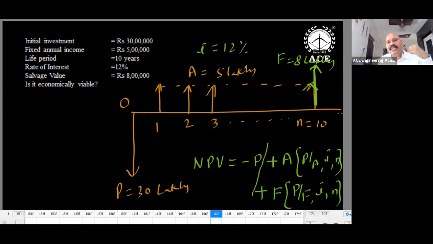Sorry, if the project is getting disposed, that life period is over, it's like scrap. It will become scrap. Salvage value is nothing but scrap value at the end of the life period. 8 lakhs. Salvage value generally we will get at the end only. So that's why I kept this F value here. F is equal to 8 lakhs, only a single amount. A is 5 lakhs. Every year we are getting 5 lakhs. That's why positive.